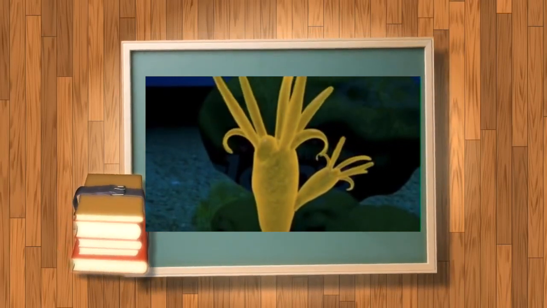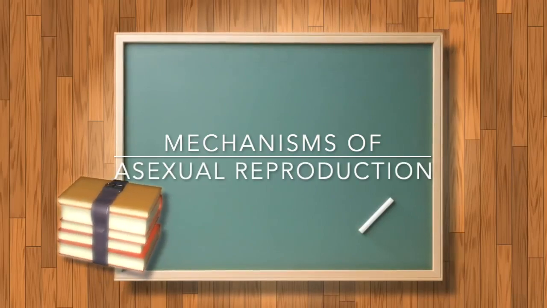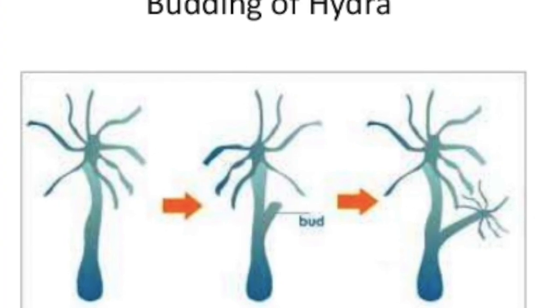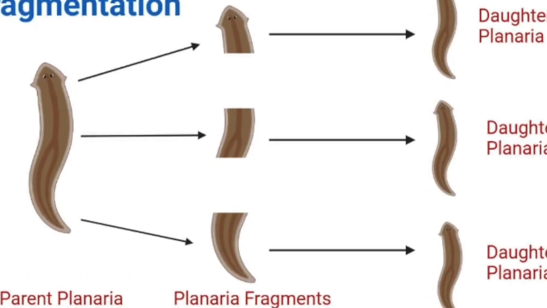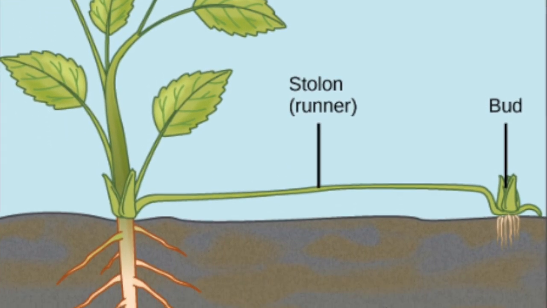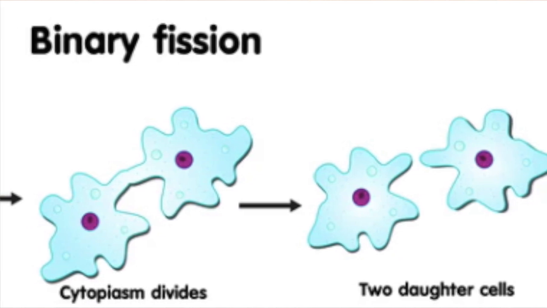Let me now go over the many mechanisms of asexual reproduction. Organisms can reproduce asexually in a variety of ways. Binary fission, budding, fragmentation, spore formation, and vegetative propagation are examples of asexual processes. Let us now take a quick look at the many modes of asexual reproduction.